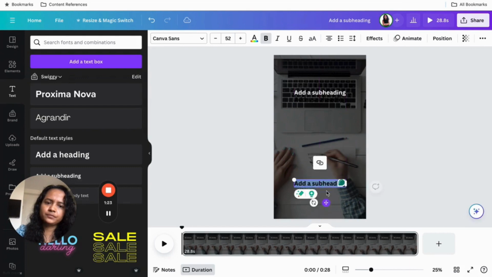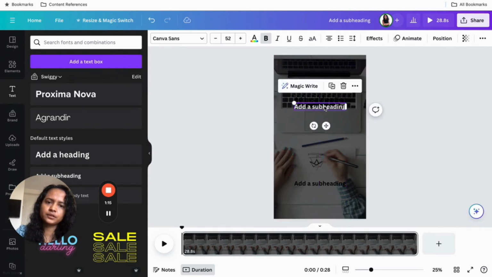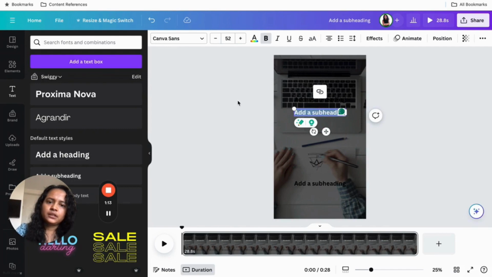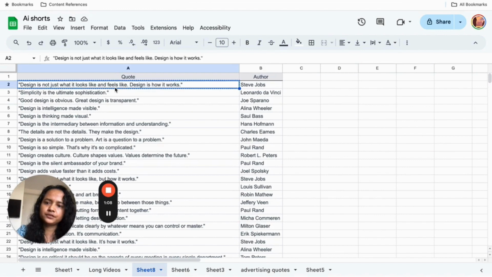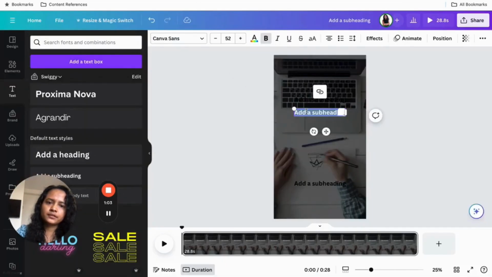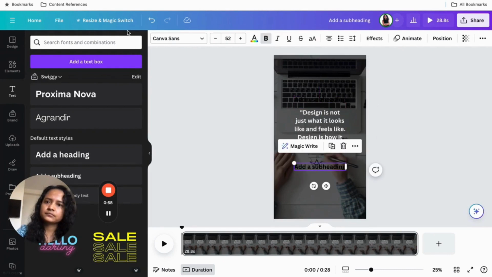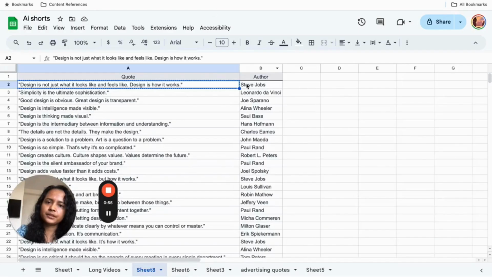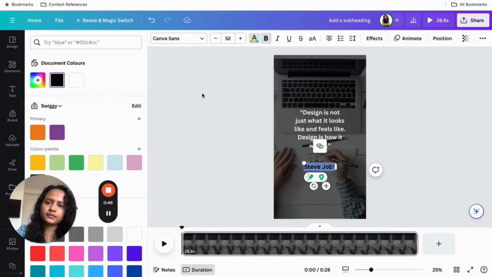So here what we can do is we can add the author name, and here we can add the quote. I'll just make sure the spacing is enough so that if the quote is longer, then it can fit. Okay, now what I do is I go back to the sheet. I copy the first quote manually. Then I just paste it here. Then I copy the author name, paste it here. Let me make this text white in color.